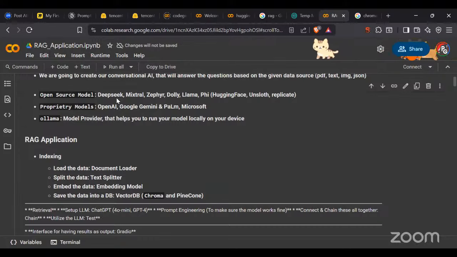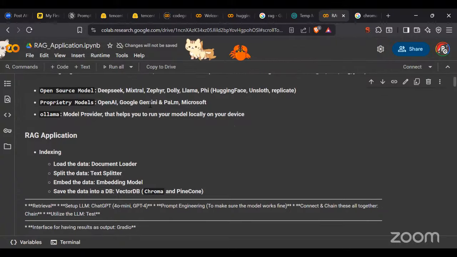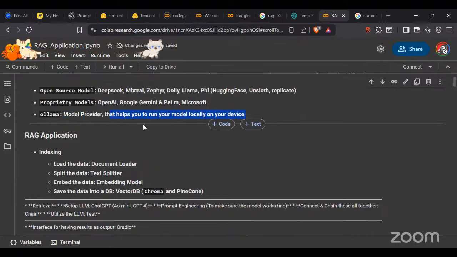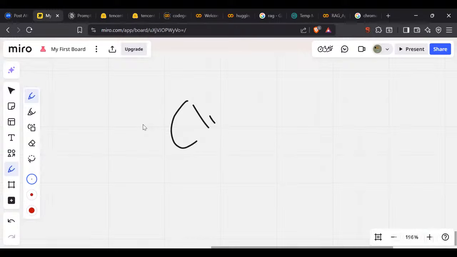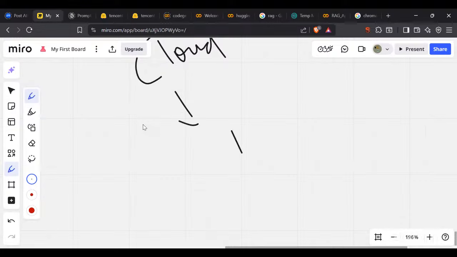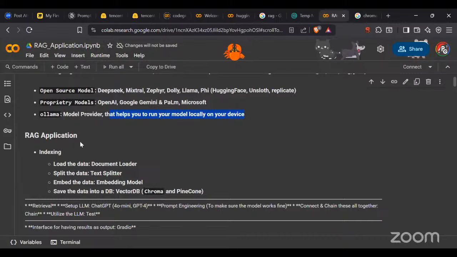Then proprietary models, if you want to use them on a company basis, for that time models like the OpenAI model, Gemini model, Palm, Microsoft Copilot are used as proprietary models. Then Ollama, a model provider that helps you run your model locally on your device. Basically there are two ways you can do it. You can use it through the cloud server with LangGraph and LangChain. The other way is we can download the model on my machine using Ollama and run it through Ollama. So that is also very much possible here.